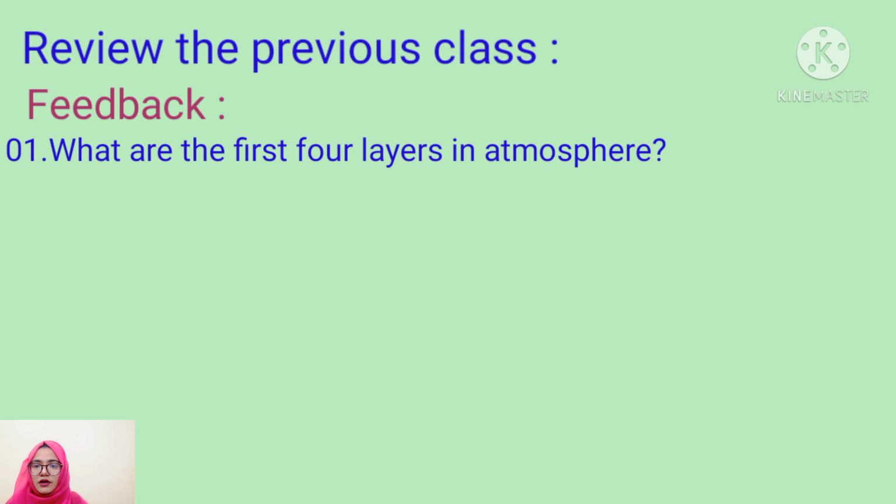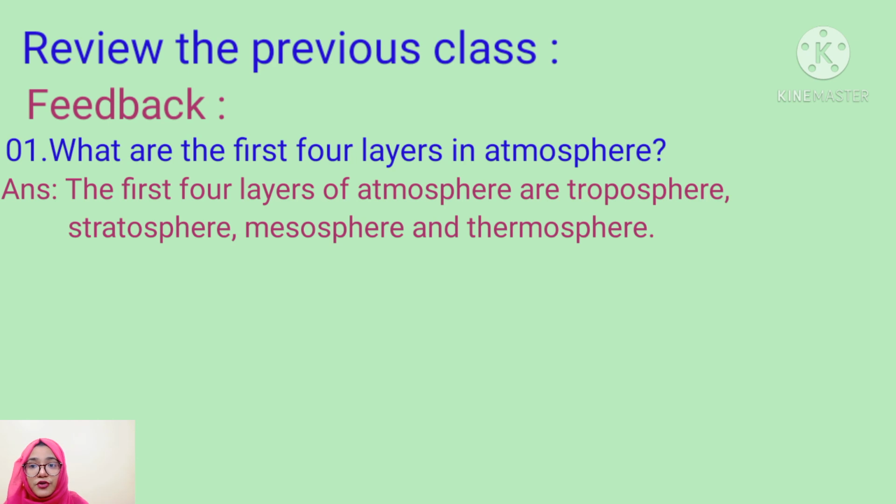Question number 1. What are the first 4 layers in atmosphere? Students, I know that you know the answer, but still I will tell you. The first 4 layers of atmosphere are number 1, troposphere, number 2, stratosphere, then mesosphere, and last one is thermosphere. Then question number 2.